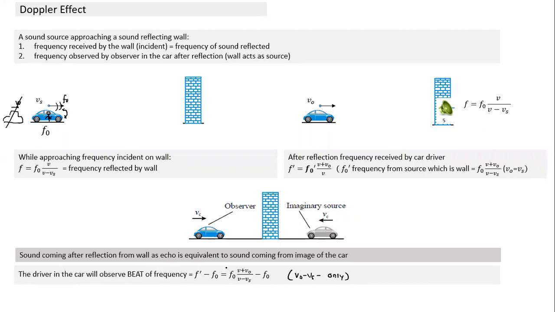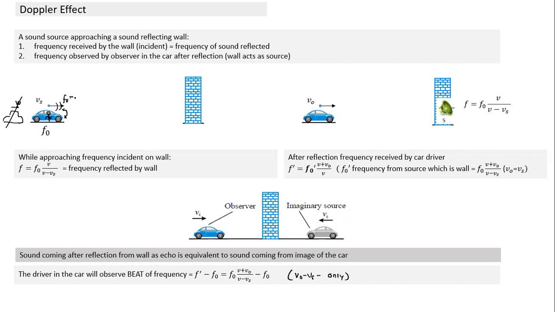This is F dash observed minus F naught, and this is the beat frequency it will observe. If we can calculate the frequency here, the difference of the 2, of course, this frequency will be higher, and we can have a beat frequency. For example, if I have to calculate very quickly, if the speed of sound is, can we calculate here?